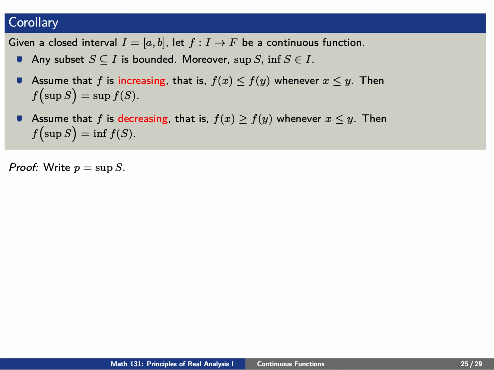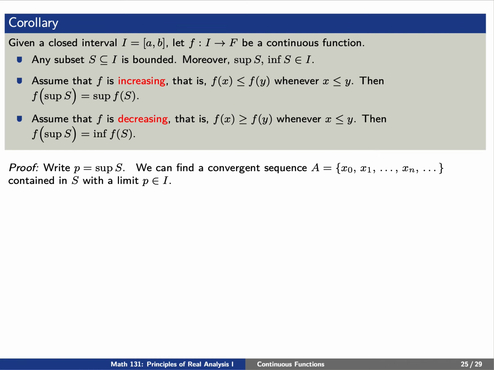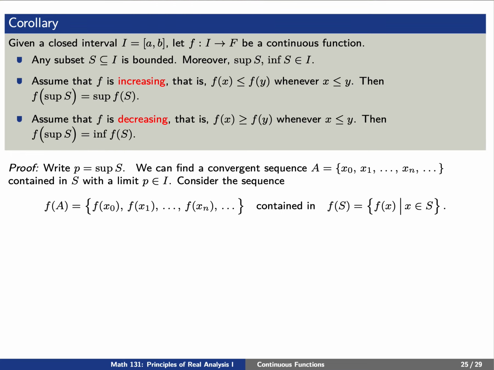Let's let p be the supremum of S. Remember, S is some subset of the closed interval from a to b. This is a bounded region, therefore the supremum of S, that is, the least upper bound, should exist. We'll find a convergent sequence contained within S that has p as its limit point. To this end, let's take a look at f of a, where we apply f to each of the elements in our convergent sequence a. We know that this is contained in f of S, which is just the collection of f of x, where x is an element of our set S.